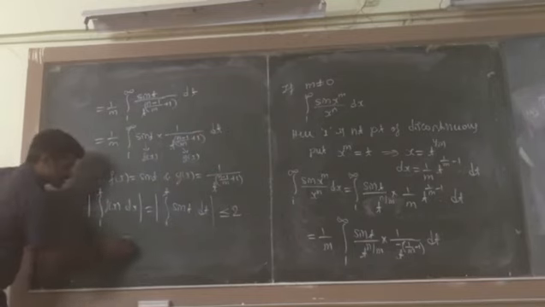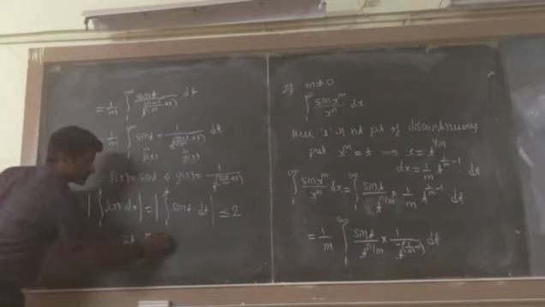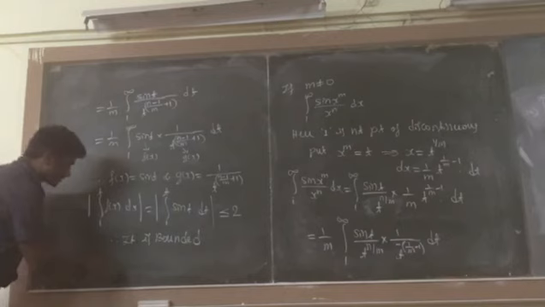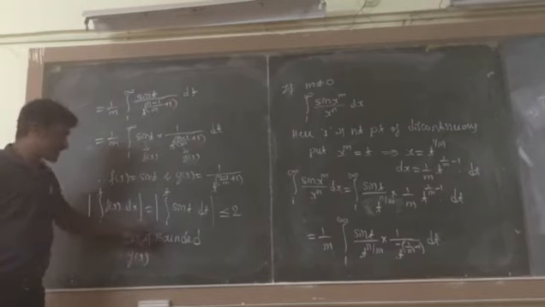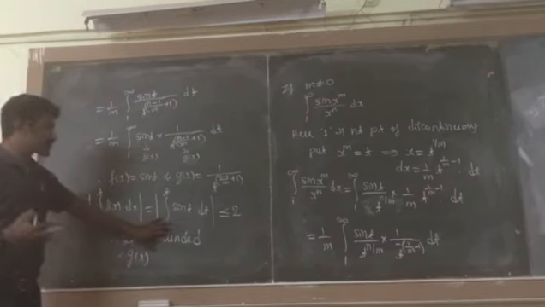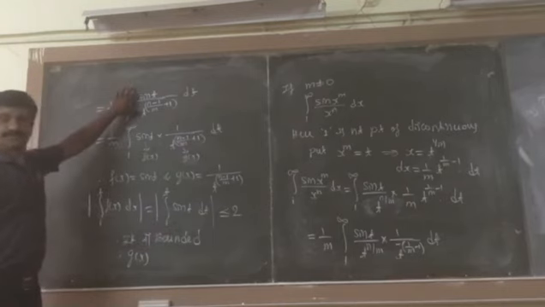Therefore it is bounded. If it is bounded, g of x is also bounded and monotonically decreasing as t tends towards infinity. Therefore by the Dirichlet test we conclude that this function is convergent. So hence the proof. Clear?